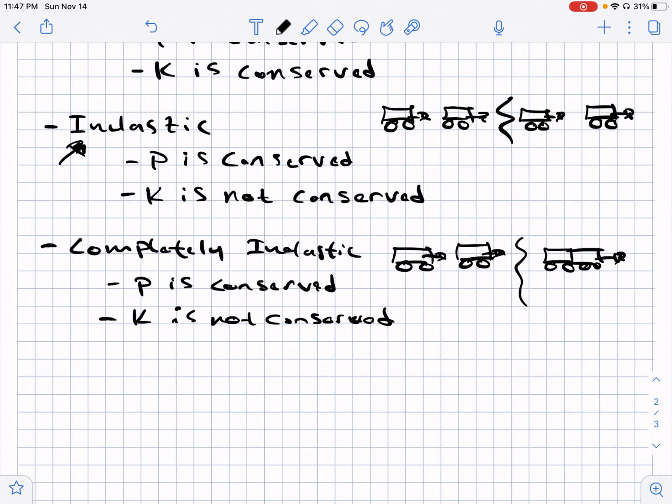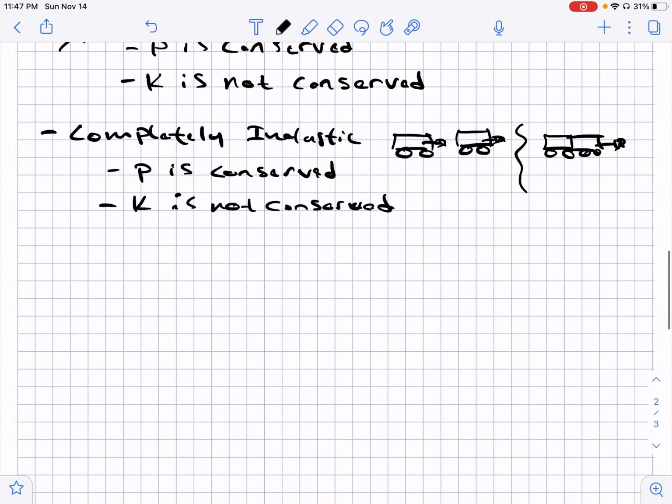So we can look at an example real quick. Let's say that we have two carts and one cart is moving with a velocity of 2 meters per second.